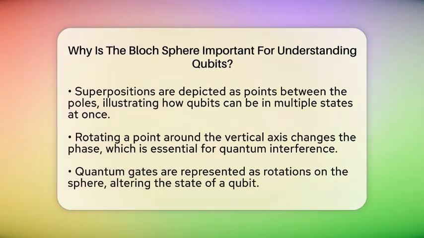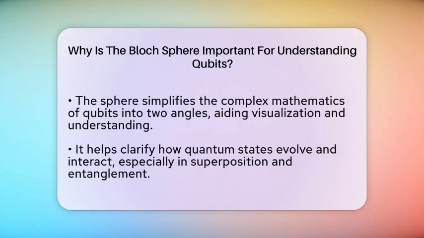can. Quantum gates, which are the building blocks of quantum algorithms, are like rotations on the sphere. They change the state of a qubit by turning it around different axes. Seeing these rotations helps scientists and engineers design better quantum circuits.